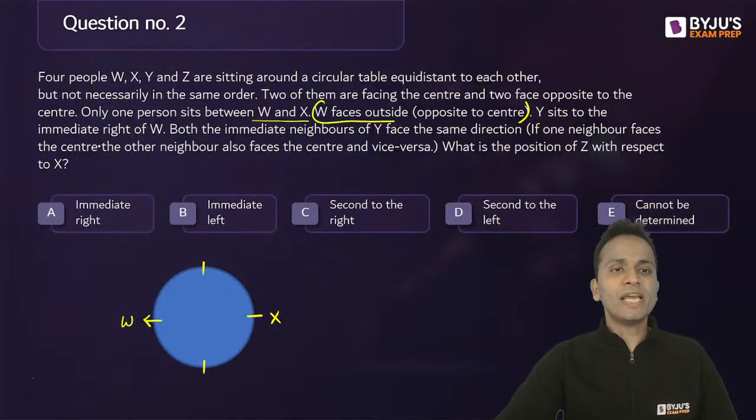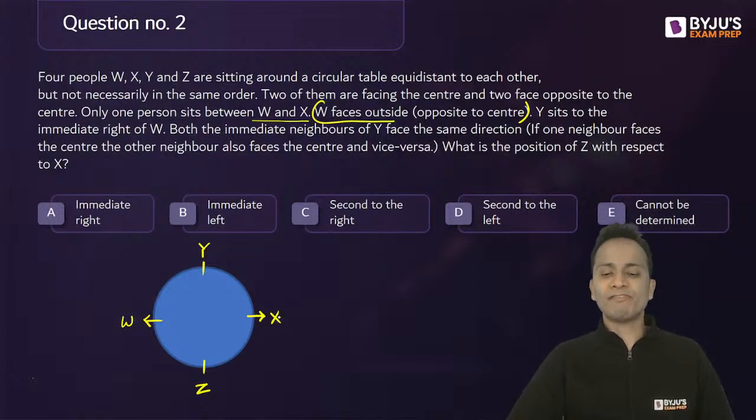Now Y sits to the immediate right of W. Immediate right of W will be clockwise, so Y will sit here, and Z, the 4th person remaining, will sit opposite to Y. Both the immediate neighbors of Y face the same direction. Immediate neighbors of Y are W and X. They will face the same direction. If W is facing outside, X will also face outside, right? Now W and X are facing outside, so Y and Z will definitely face inside because 2 of them are facing inside and 2 outside. That's it, the arrangement is drawn.